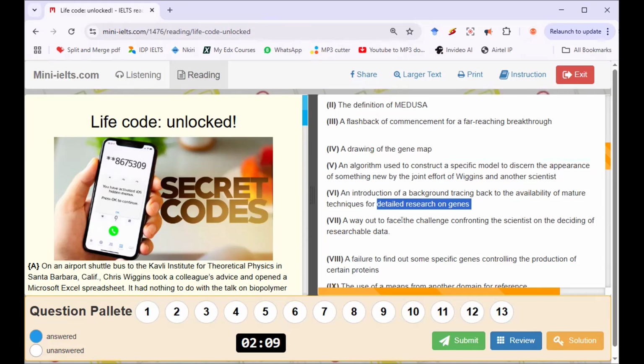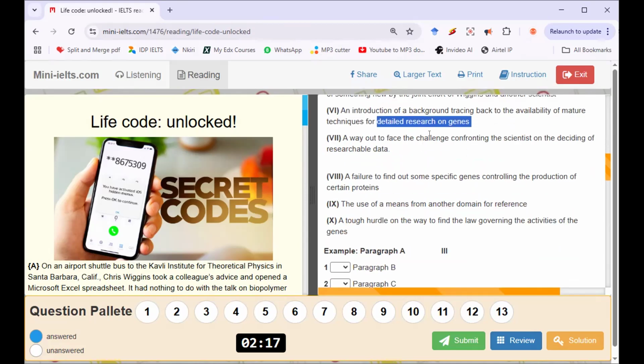A way out to face the challenge confronting the scientist on deciding on researchable data. So that's the challenge that the scientist was facing. A failure to find some specific genes controlling the production of certain proteins. Failure is a keyword here. Number 9, the use of means from other domains for reference. Another domain, that's a keyword for me here. A tough hurdle on the way to find the law governing the activities of genes. Tough hurdle. All right, so let me read the passage paragraph by paragraph.